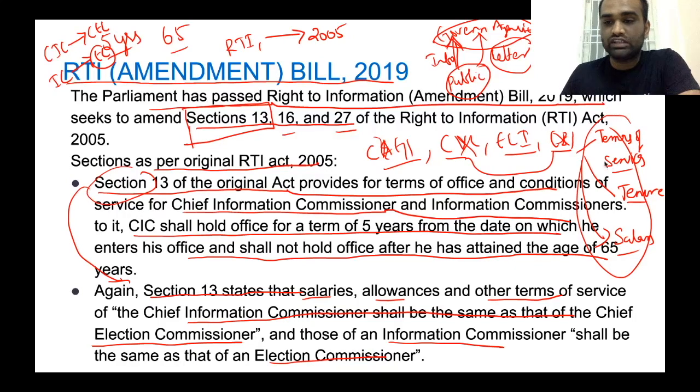Now, if you take away these three things from a particular organization, from a particular office, what will the central government do? If this particular office is acting against the interest of the central government, what will they do? They will immediately transfer this person to another post. So the autonomy of this particular organization will be compromised. So that's why these three provisions are very important for the independent functioning of any institution.